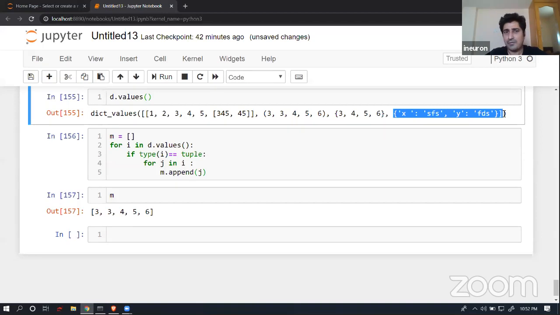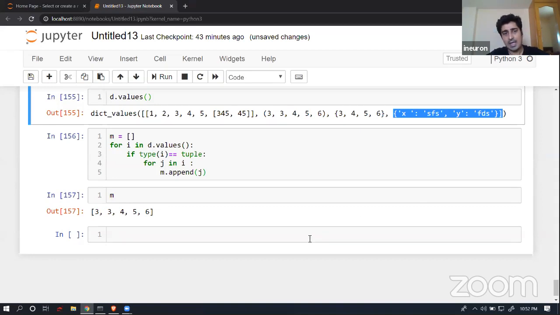Similarly, I can do these things for any element, even for this one. If you ask me to extract all the key pairs or value pairs and then do this manipulation or that manipulation, I can do that. There's no problem, no issue with that. So this is how you will be able to perform all of those operations inside a dictionary.